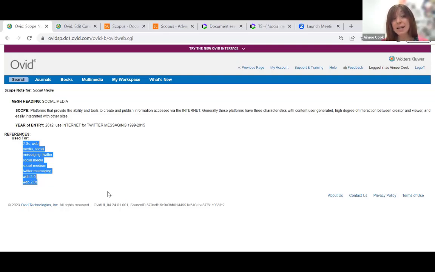So wherever an indexer has seen any of these items referenced or listed in a particular paper, they have indexed it underneath the term social media, even if nowhere else in the paper is social media mentioned. You may just see Web 2.0 or Twitter messaging, but that human logic has said, aha, I know that this is about social media, so I'm going to include it under this definition. So I hope you can see already why this is such a powerful tool for systematic review.